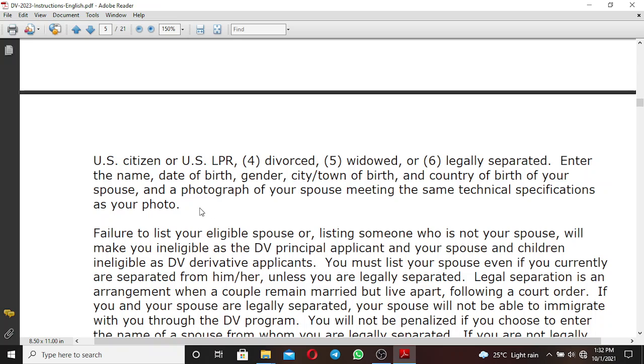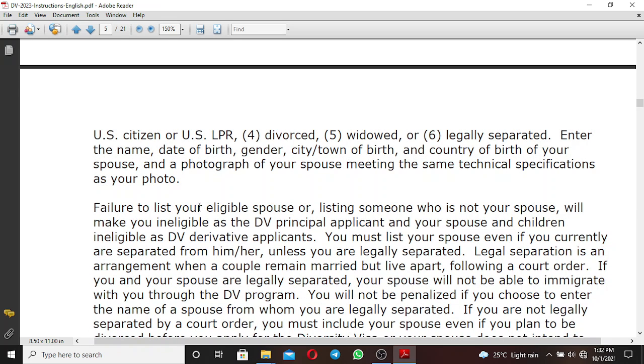Most people ask this question: does the photo of my spouse and my children have to meet all the requirements as required by the program? Yes, the photo requirement that you as the principal applicant have followed, the photos of your spouse and your derivative children must meet the same qualification.